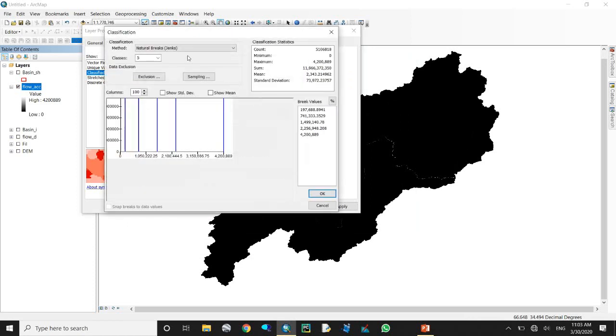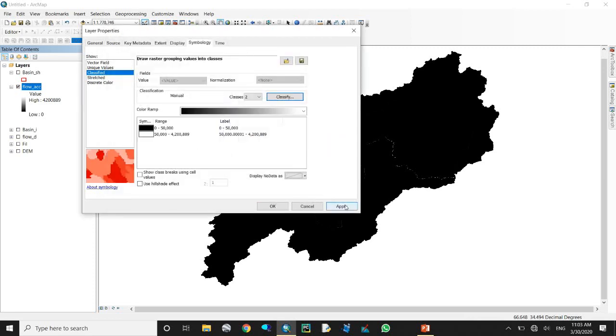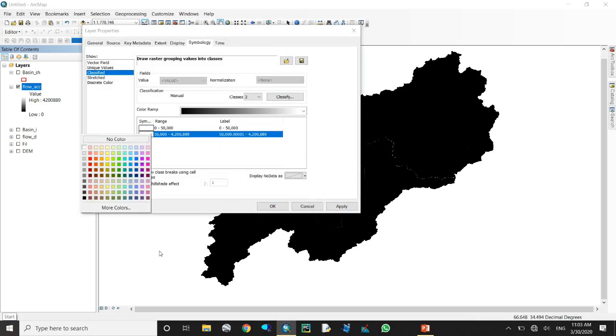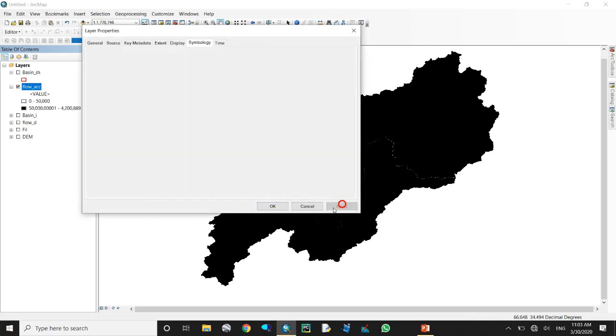Here should be the output flow accumulation. The input weight raster is optional. For the output, the data type should be float or integer. Now we use integer, and you can also use float. Just okay.